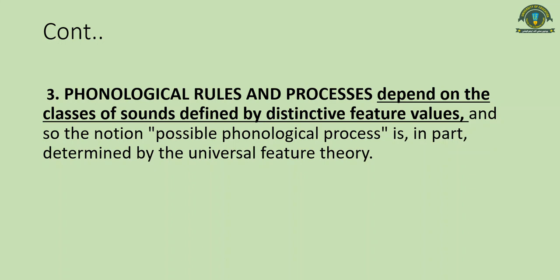It means that phonological processes of the languages are dependent on the universal feature theory. You can describe the phonological rules or processes in a language with the help of distinctive features. There is no other way. With the help of phonemes, you won't be able to write phonological rules or describe what phonological processes are taking place.